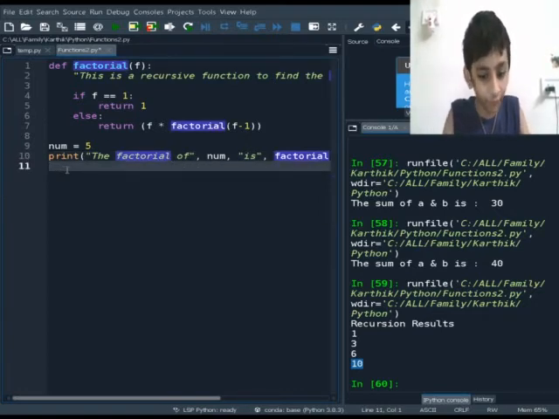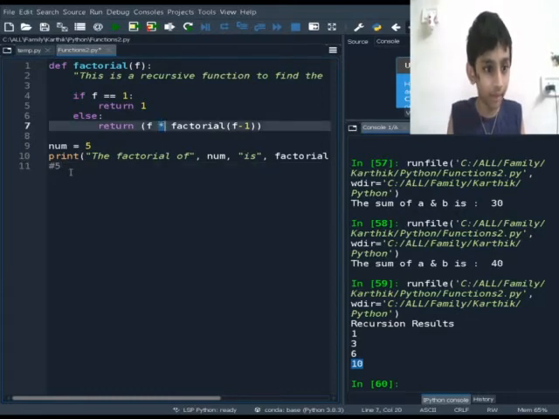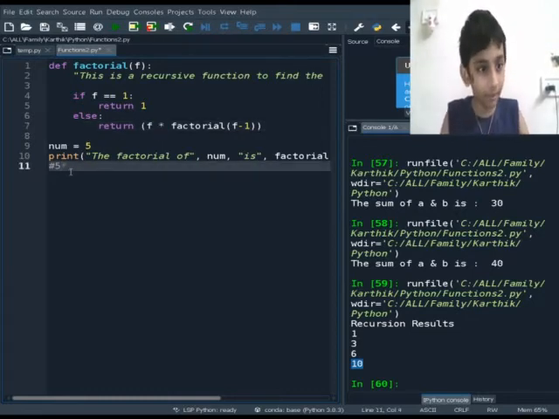So 5 minus 1 equals 4, and it's getting multiplied here. So 5 multiplied by 4. Now the value is 4. Is 4 equal to 1? False. So it will again multiply with 4 minus 1. That's 3. So again it will note the value is 3.